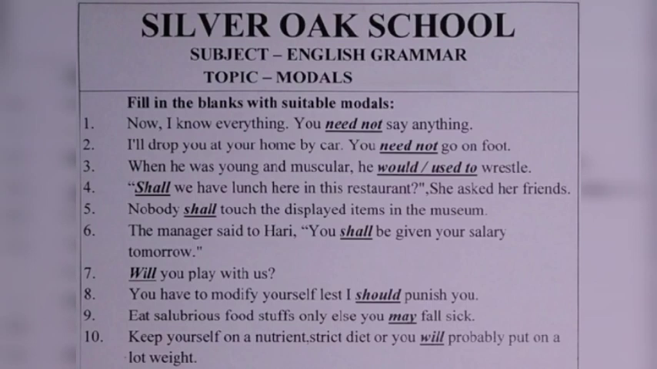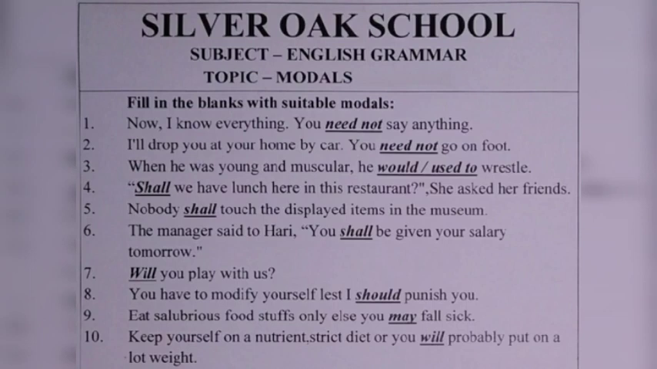The sixth sentence is, the manager said to Harry, you shall be given your salary tomorrow. If the sentence shows pure future, means normal sentences of future, we use shall for I and we, and will for the rest of the pronouns and names. But if there is the sense of determination, intention, threat or promise, we do vice versa. That is, we use will with I and we, and shall with the rest of the things. And here in this sentence, the sense is of promise. That is why we have used here shall with you.